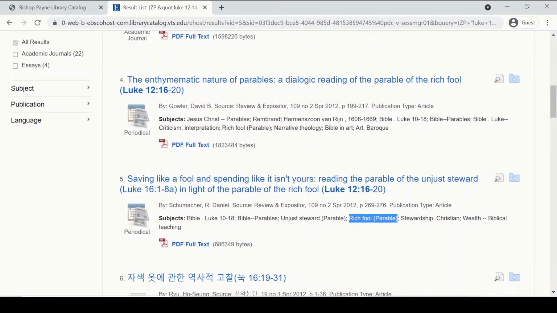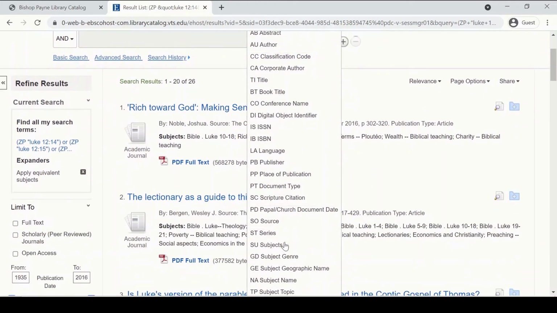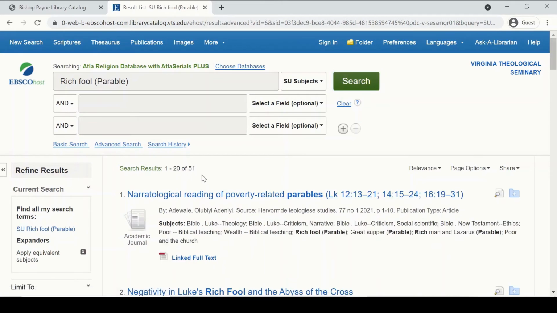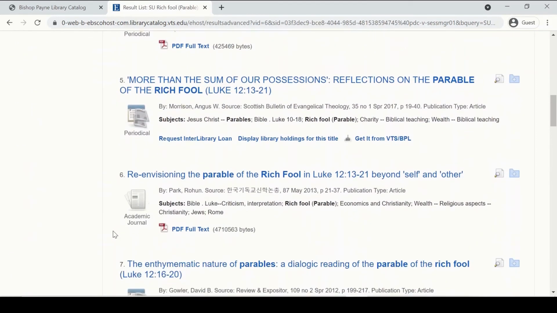So I'm going to copy this subject, go back to the top, start over, type in that subject, and then in select a field, I'm going to choose subject. So now I'm going to be searching for journal articles with that subject, the rich fool parable. You see I got a different number of results because sometimes things are indexed differently. But now I have results of all of the journal articles that have been indexed as their subject being on the rich fool. So there's another list of articles for me to look at.